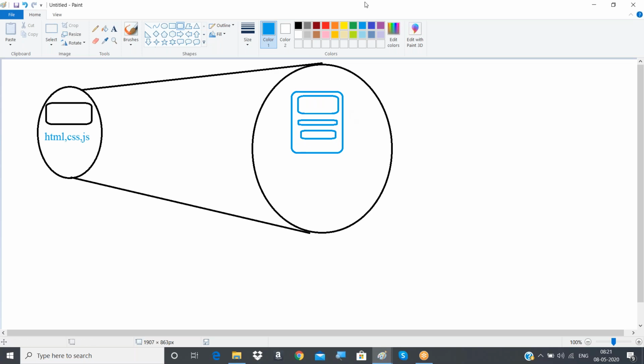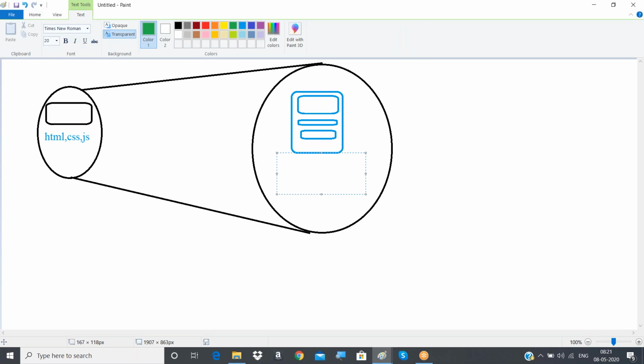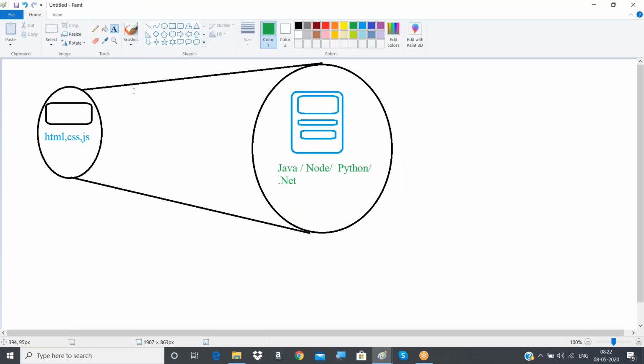And to develop these, we have to use certain server side languages. We can use a language called Java, or something like Node, or something like Python, or something like .NET or PHP. We can use these to develop the server side software, right?